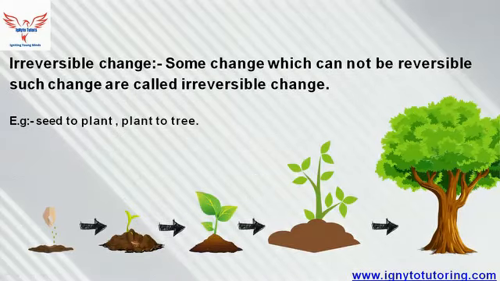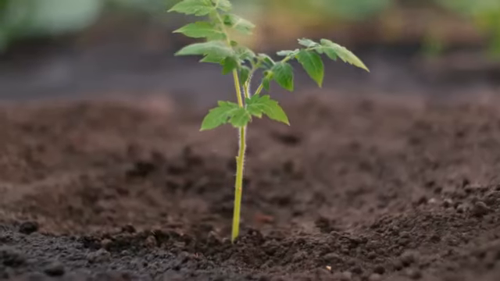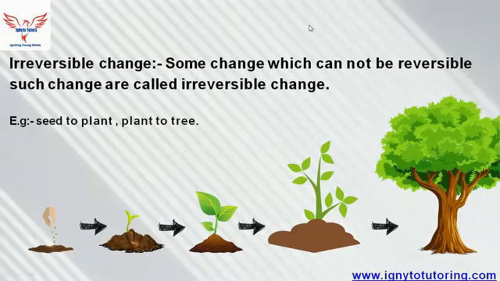Now, irreversible change. Some changes cannot be reversed. Such changes are called irreversible changes. Best examples for irreversible changes are seed to plant and plant to tree. As we have seen, we can melt ice into its liquid form, and that liquid form can again be converted into its solid form. So that is one type of reversible change.